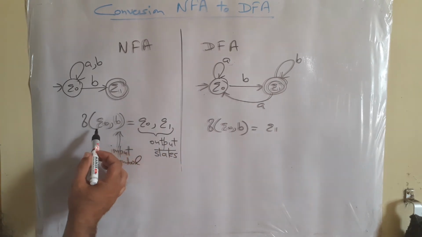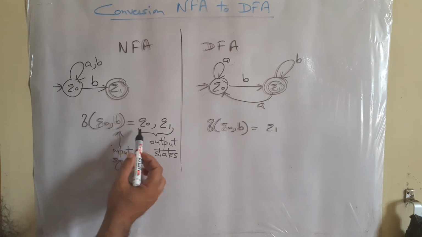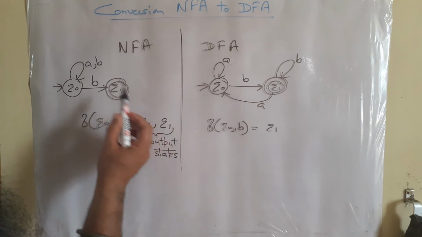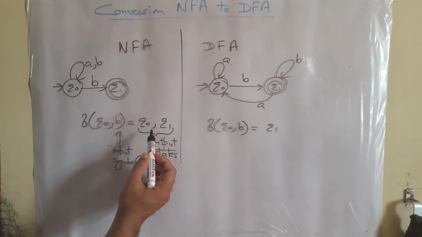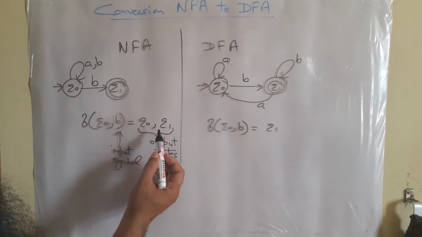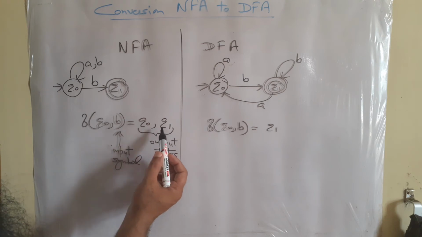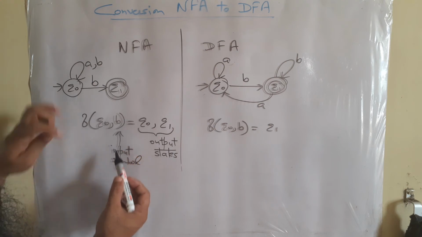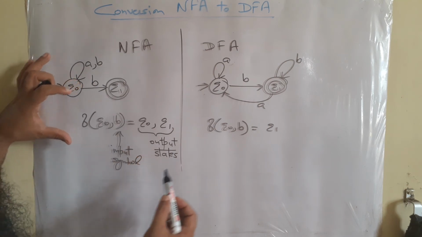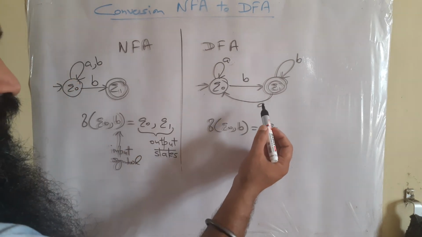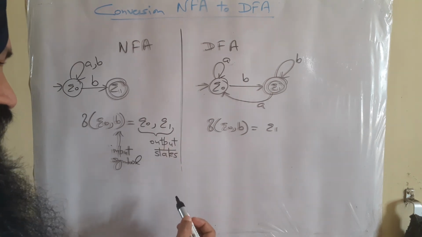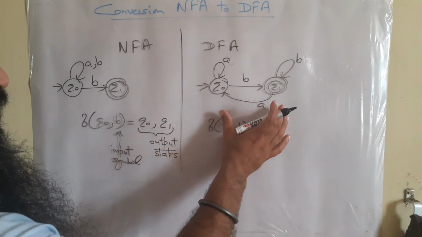So here Q naught with the help of input symbol B is able to move to Q naught as well as Q1. So two actions are there simultaneously, two actions with respect to only one input symbol. This can only happen in the NFA, whereas in DFA only one action corresponds to one input symbol. Secondly, we have to complete the DFA.